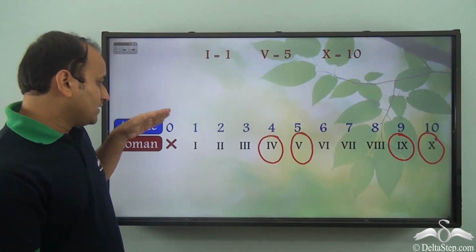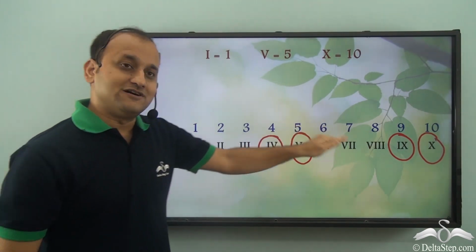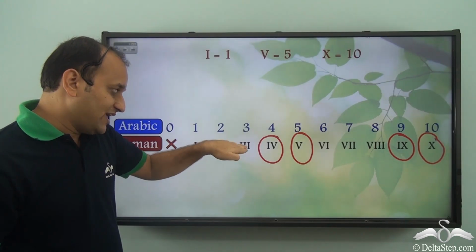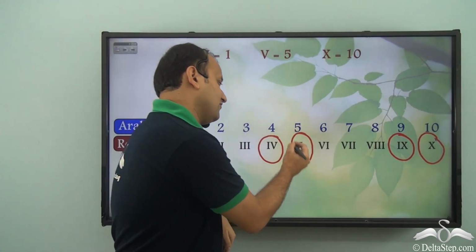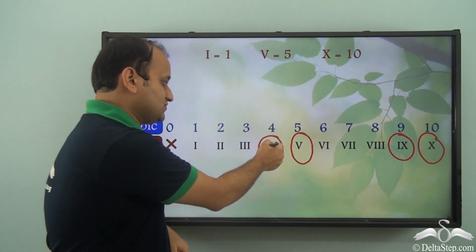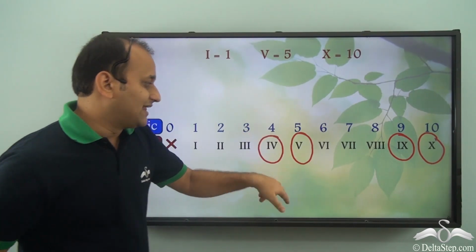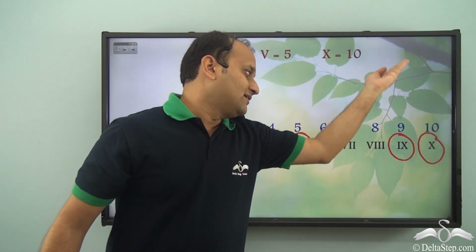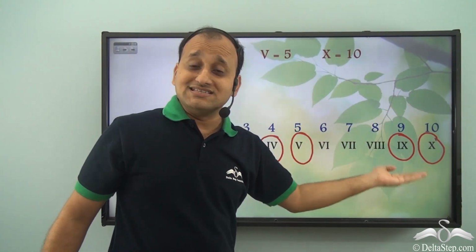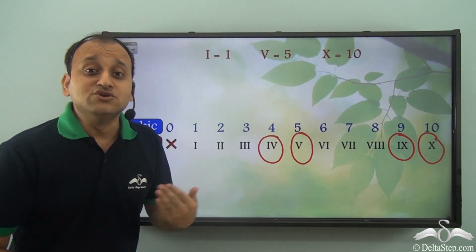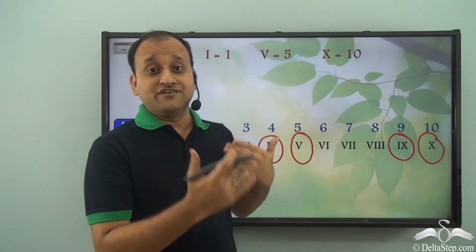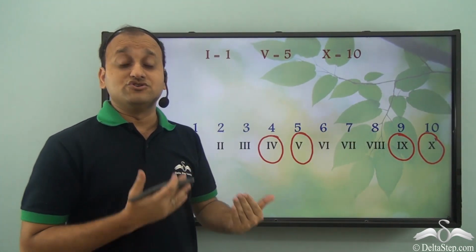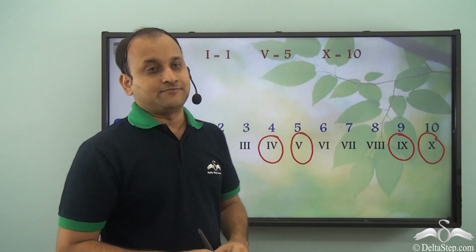So you see, in the case of Roman numerals, for the first 10 numbers, we use only I till 3. After that, V is introduced. So we use a combination of V and I, and then we have V, and then combination of V and I continues, and then again we have a new symbol which is X. Similarly, new symbols are introduced as and when required. In this case, the combination of these 3 symbols can be used till 39.